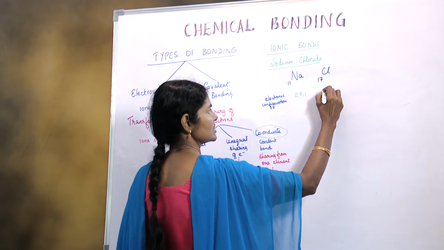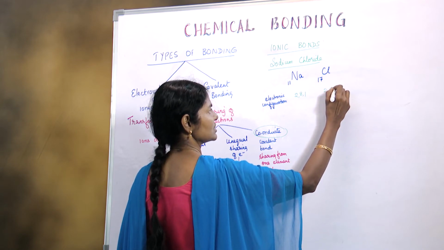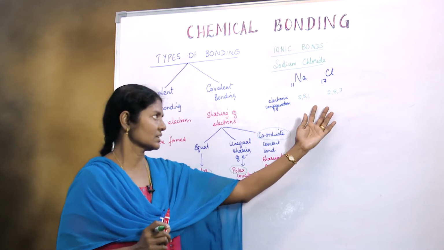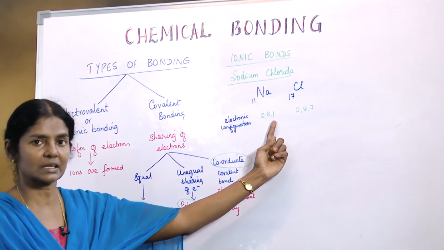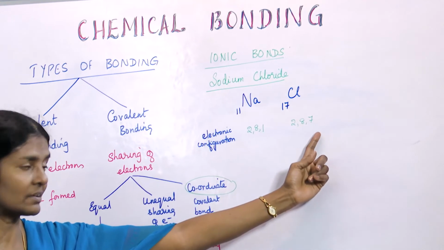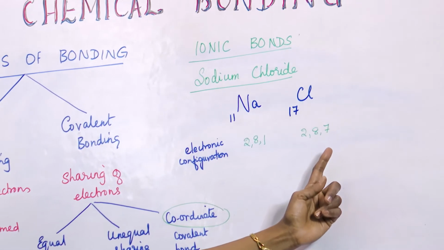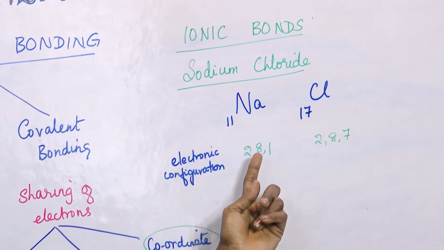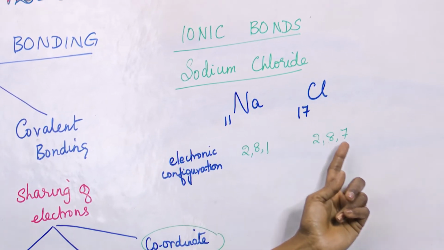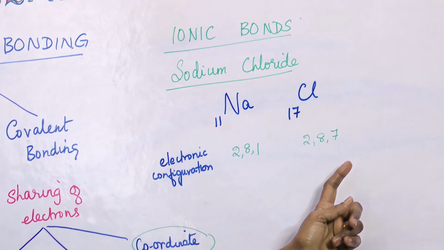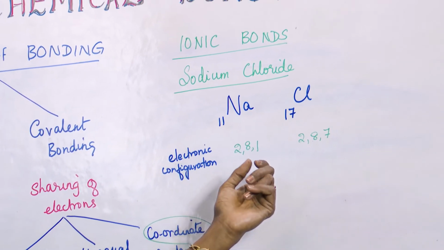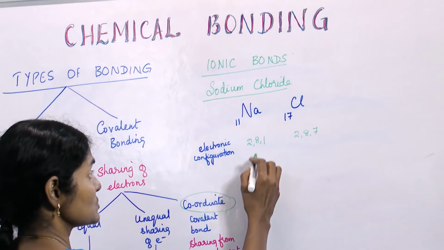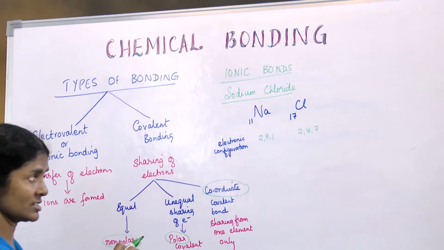For chlorine it is 2, 8, 7. So this gives us an idea that there is 1 valence electron for sodium and 7 valence electrons for chlorine. And it is easier for sodium to lose this 1 electron and easier for chlorine to gain that 1 electron. That is how an ionic bond is formed between sodium and chlorine. Now let's move into the electron dot structure.